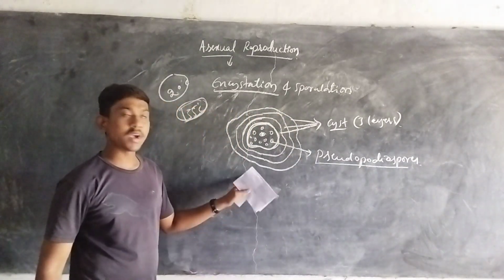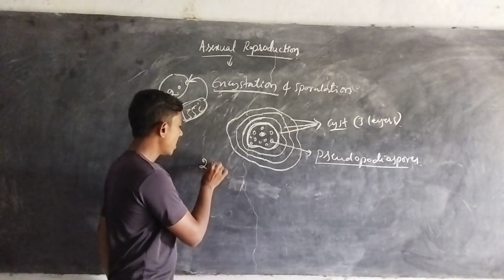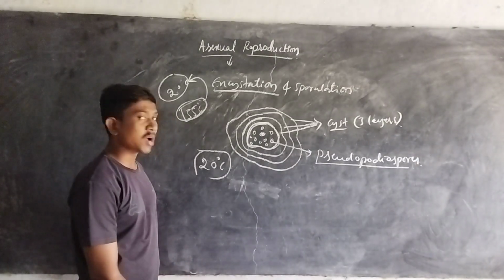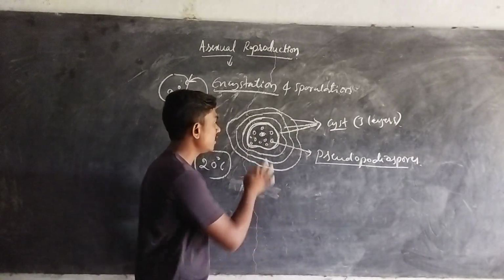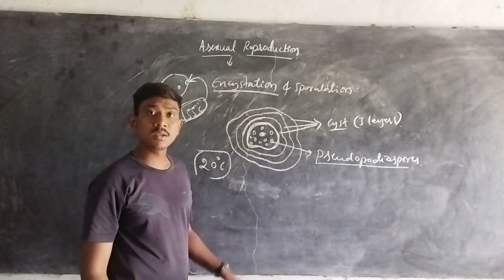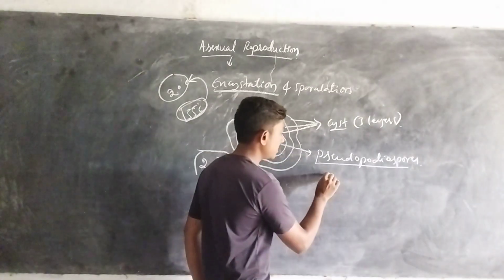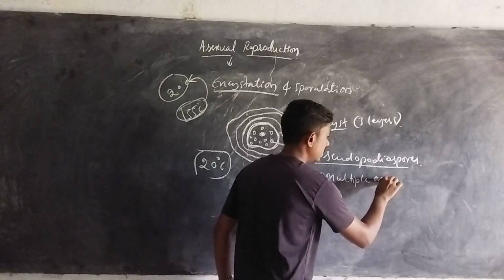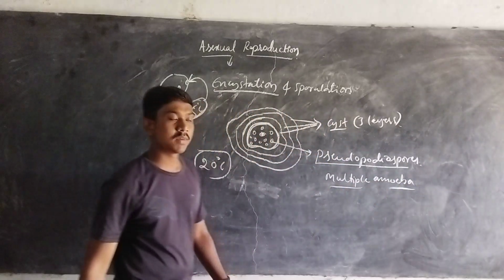Once the amoeba returns to its favorable condition, from 35 back to 20 degrees Celsius, what happens is that these spores will exhibit pressure within the amoeba. These multiple spores are also termed multiple amoebae themselves. Later on I will explain why these are termed multiple amoebae.